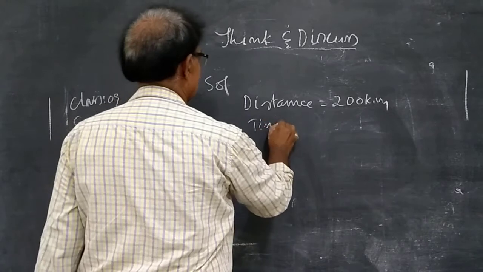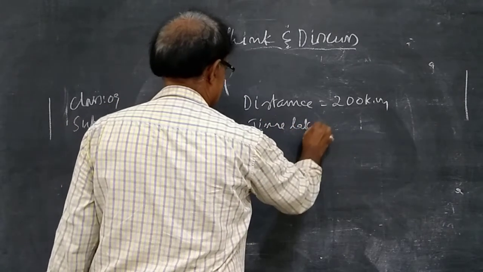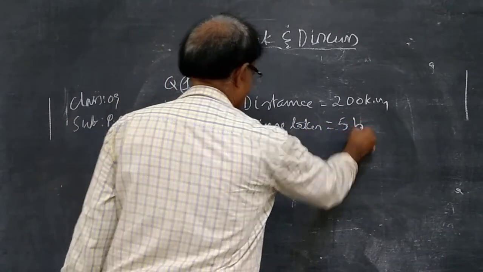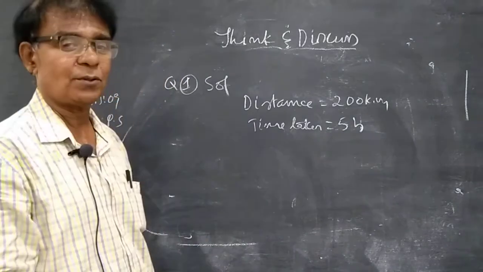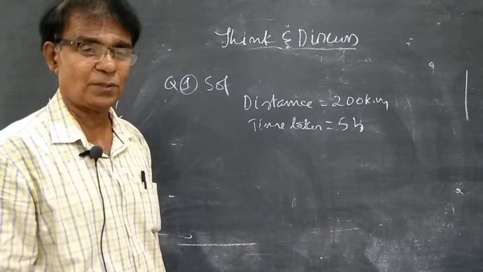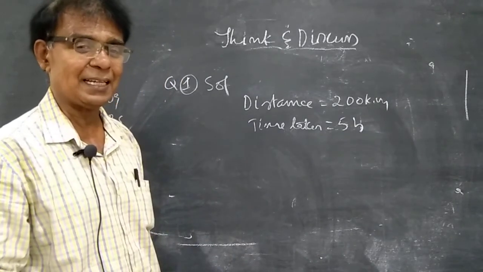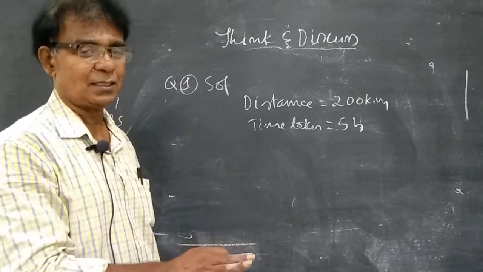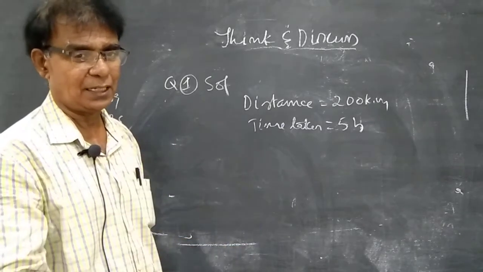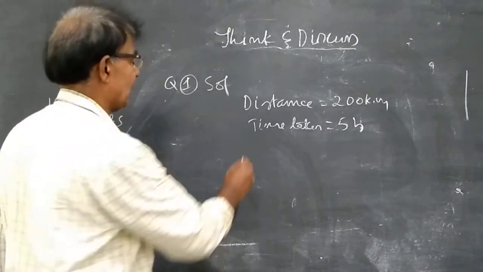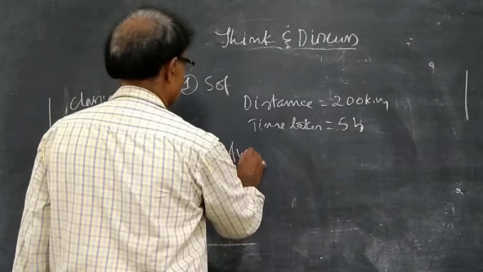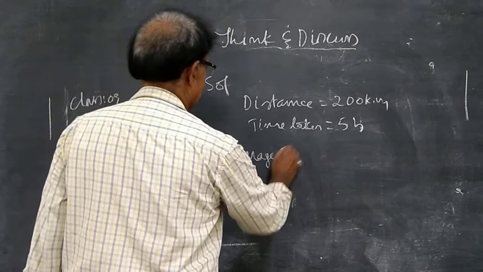Time taken: 5 hours. Then data collection. We have to collect the data from the problem, read the problem, understand the language. What they asked: they have given distance and time, and they asked to calculate average speed.